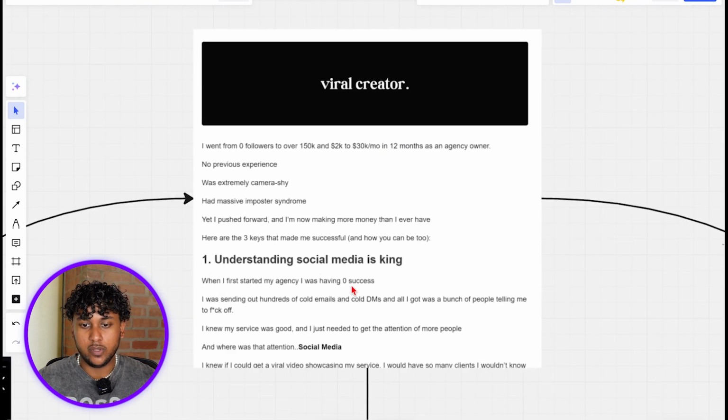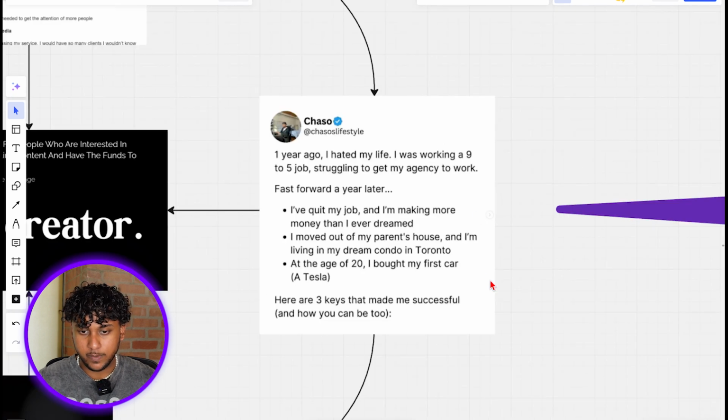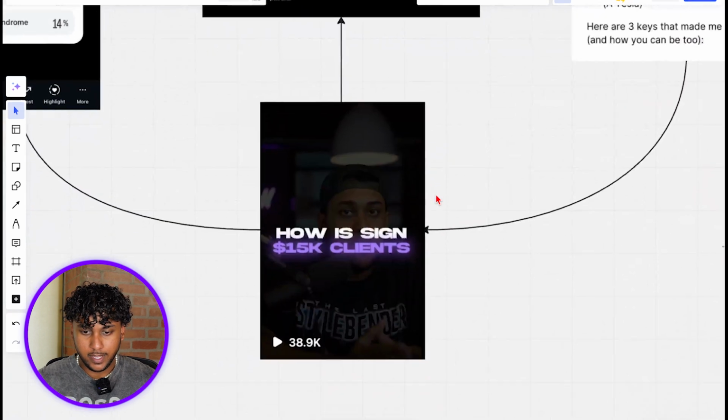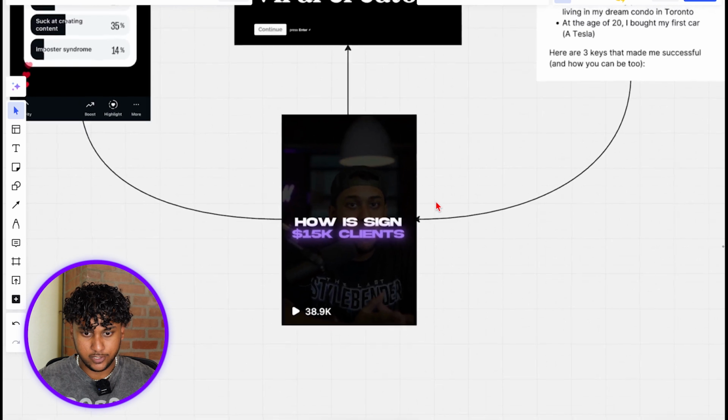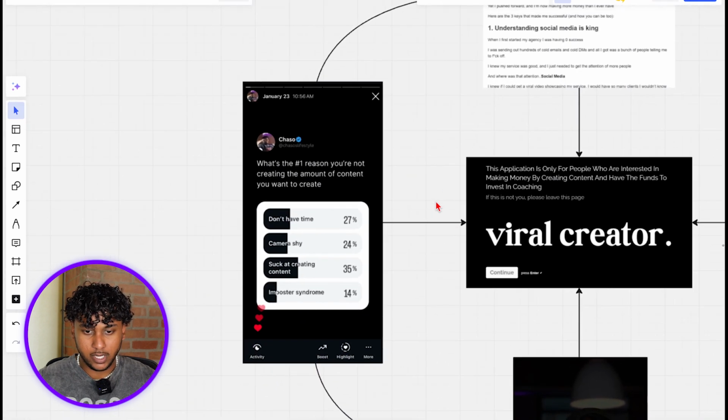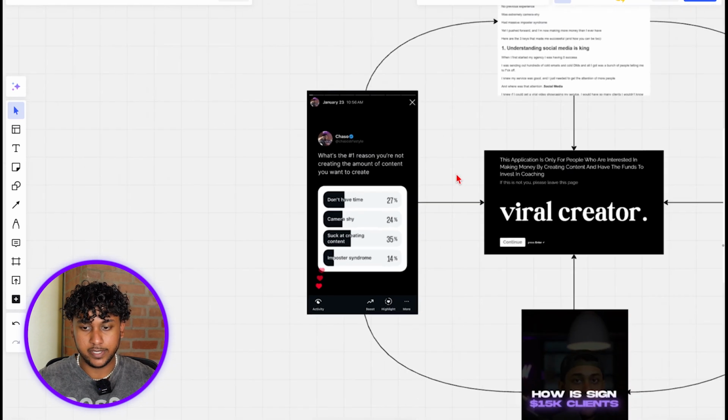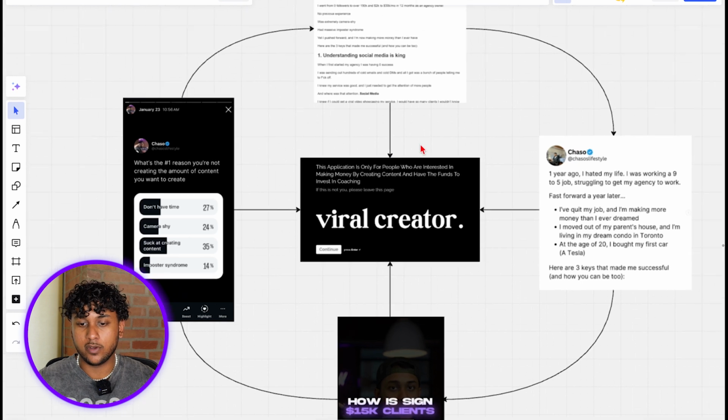So for example, this is an email that we wrote right here. And then right here, repurposed it into a carousel post. And then right here, I repurposed that same post into a sales post. And then right here, I repurposed it into an Instagram story. And all this redirects back to my offer, which is Wow Creator.